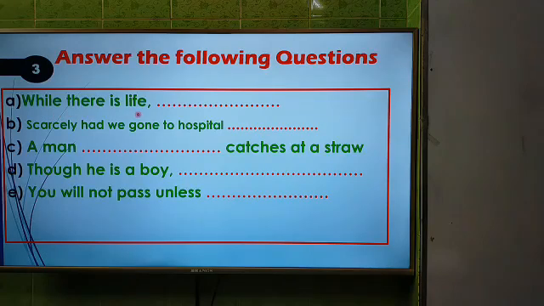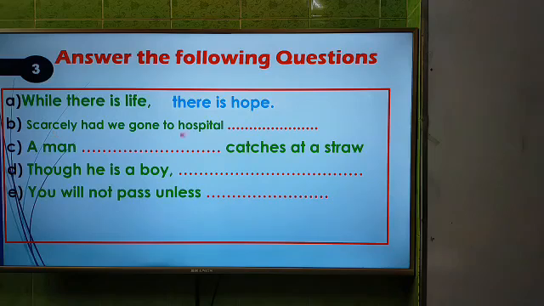"While there is life", this is also a proverb, so we have to write down the next part of this sentence: there is hope. This is a proverb, so we can't apply any rule here. You have to memorize these proverbs.